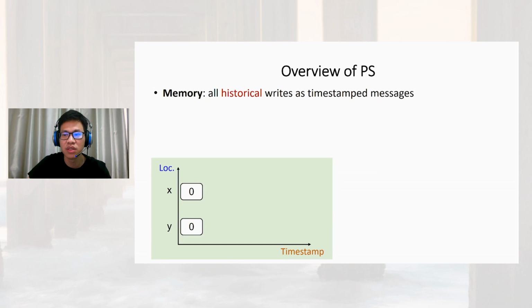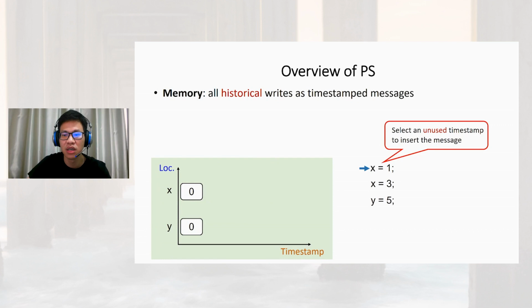The memory in the promising semantics records all historical writes as timestamped messages. Initially, each location has an initial message valued 0. Consider a sequence of memory writes on the right side. When executing write 1 to the location X, the promising semantics will select an unused timestamp to insert a new message valued 1 at the location X.